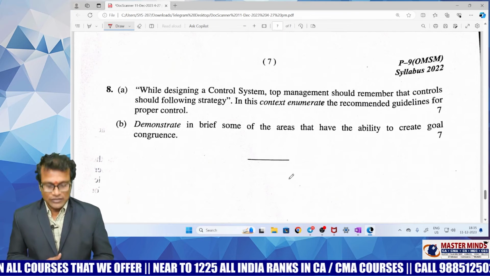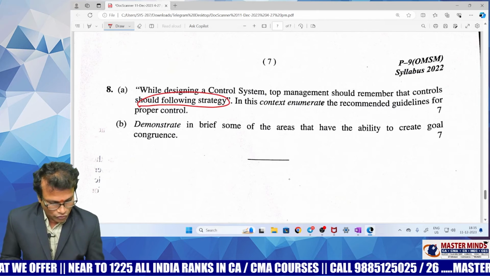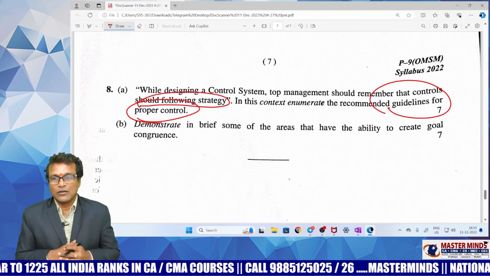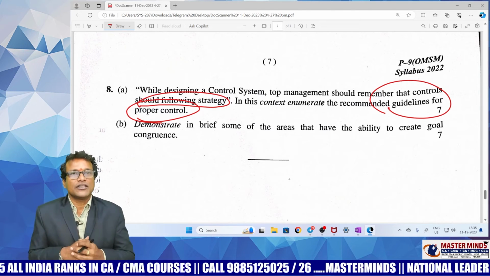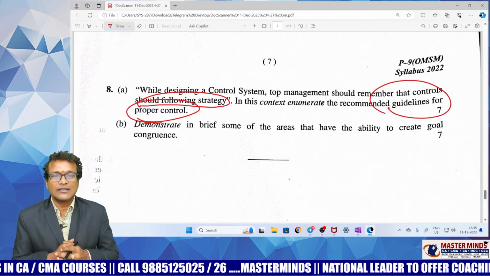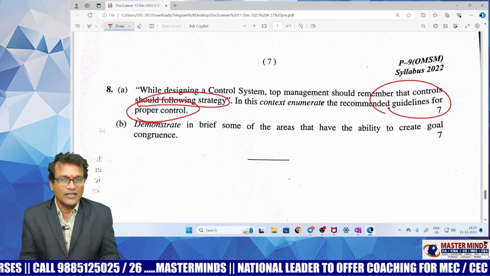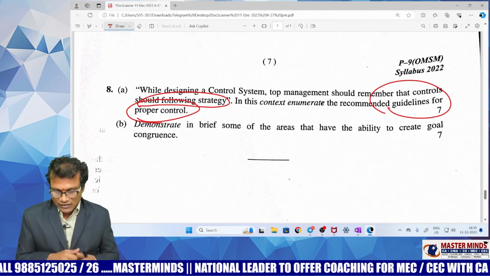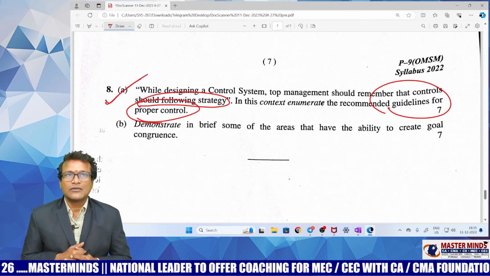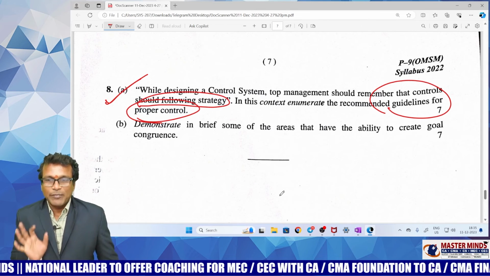While designing a control system, top management should remember that control should follow strategy. In this context, guidelines for proper control. Actually, nobody can expect this question. Nobody can give this question an A category rating. This is somewhat unexpected question, but it is present in the masterminds material since it is in our syllabus. So some of the students might face difficulty in answering this question number 8a, whose preparation was not so good. This is the unexpected question part. Is that clear? Now, look at the question number 8b.